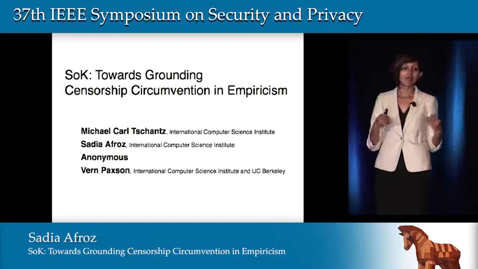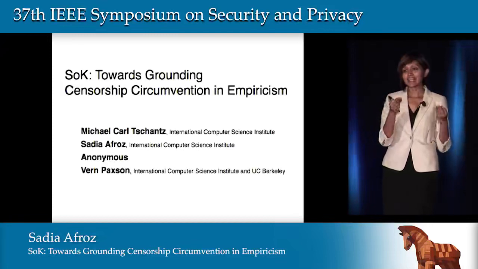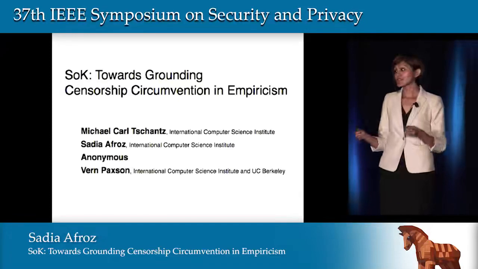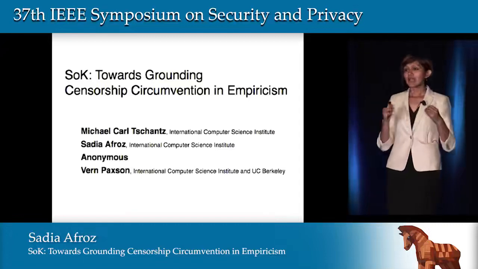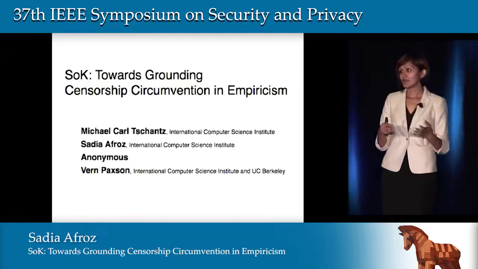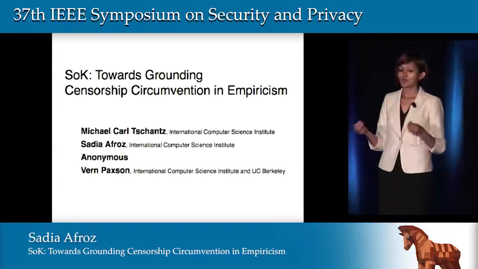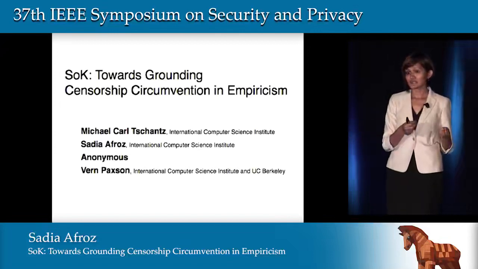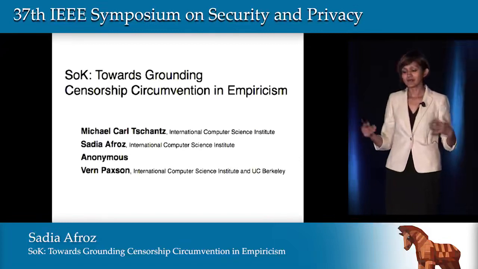So we start by looking at how censors do censorship in the real world, and then relate that to the threat models of the circumvention systems that we see in the research. We found that the circumvention tools deployed in the real world have a threat model that aligns with the censors we see in the real world, but the research in censorship circumvention systems focuses on censors that do not exist today.